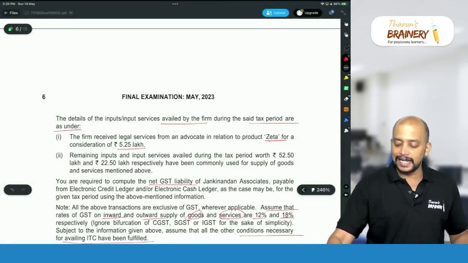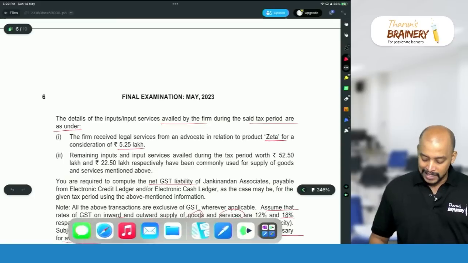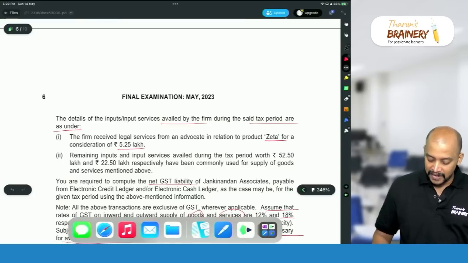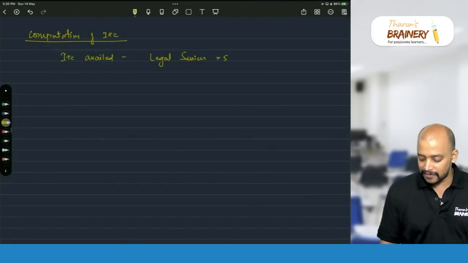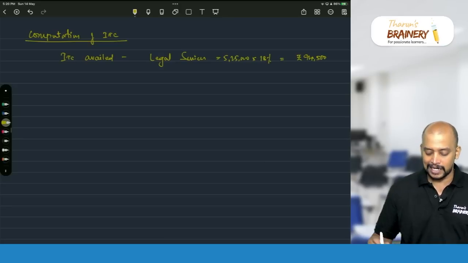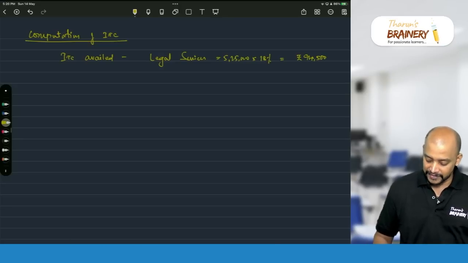Services means 18% is the rate of GST. So 5,25,000 into 18%, that will be 94,500 will be taken as ITC on legal services.